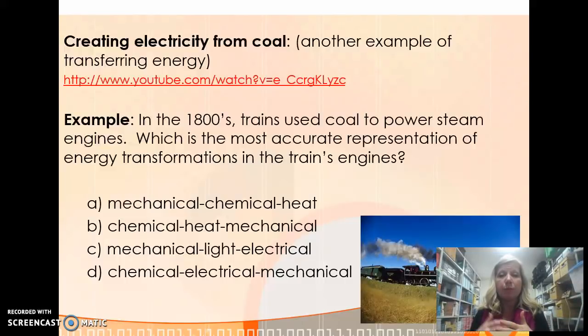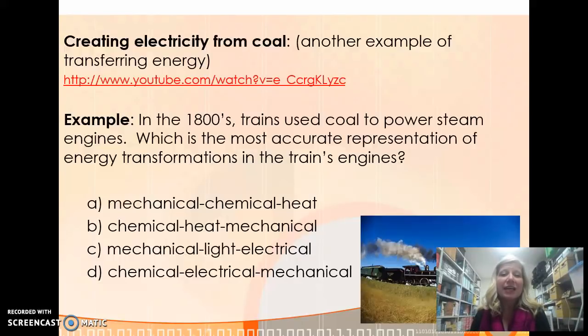Okay, so here's an example of different types of energy being transferred. Creating electricity from coal. I want you to, again, pause this video. There is about a 9.5-minute video I want you to watch, so pause the screencast and watch this video from YouTube on the same Google Classroom. So pull that up and watch that, and then you can come back to this. Cool, hopefully you enjoyed that video too.